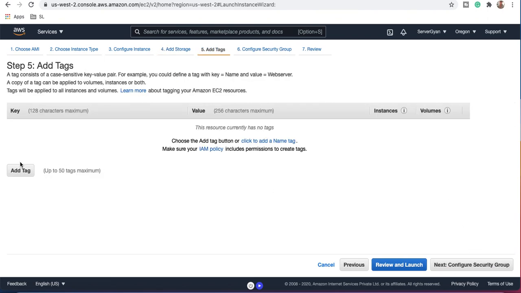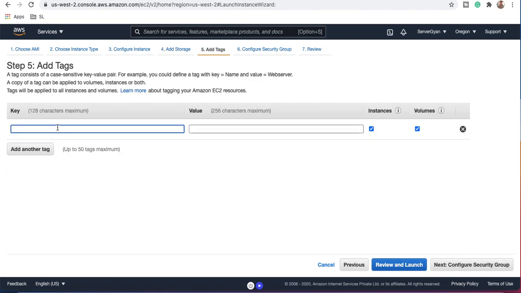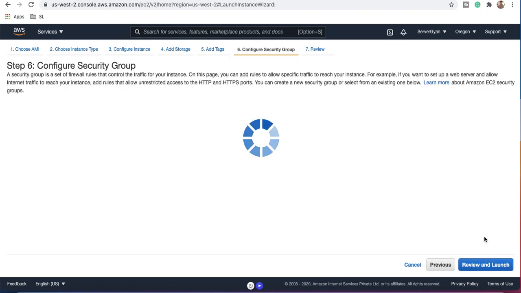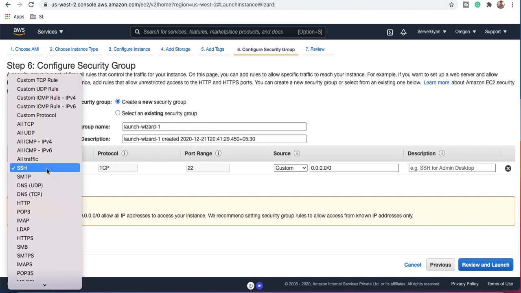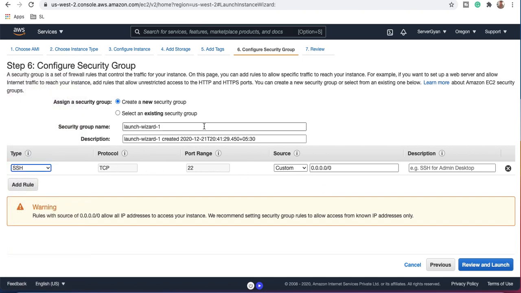Obviously, we have the tagging option, and this is going to remain the same. There is nothing changed. Obviously you can add a minimum of 50 tags maximum, and you can have up to 255 character limits. So let us say for the demo, whatever name you want, you can keep it here. Then after, if you talk about the security group, by default you can allow any port number whatever you want. You will define your security group name, maybe demo, and after that you will define here as well demo, whatever name you want.